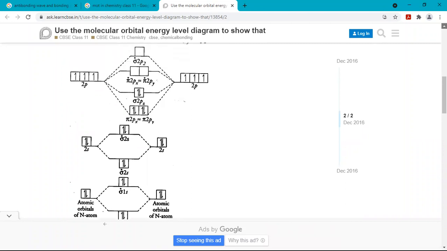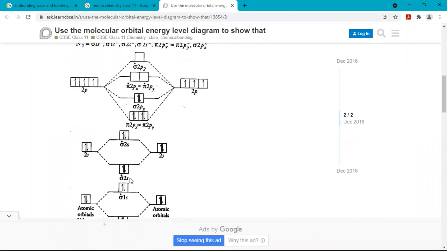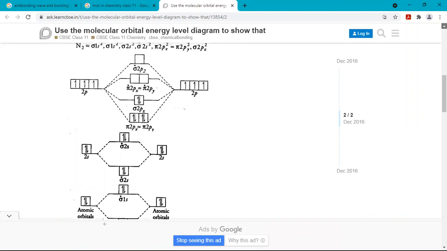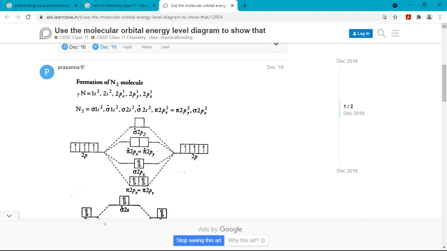This lower one is sigma 2s, and the upper one is sigma star 2s. If we talk about 2s, in A we have 2 electrons in 2s, and in B also we have 2 electrons in 2s. Total 4 electrons, 2 in bonding and 2 in anti-bonding. Now we'll come to the p orbitals.